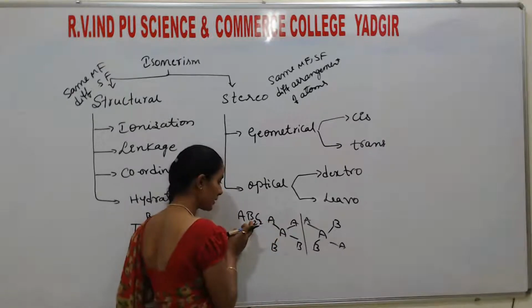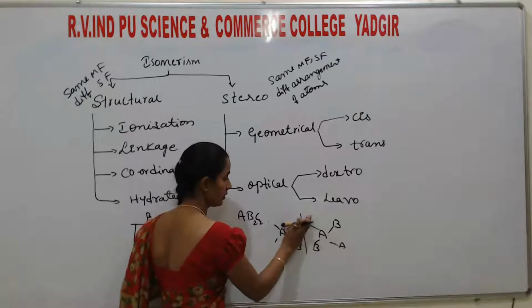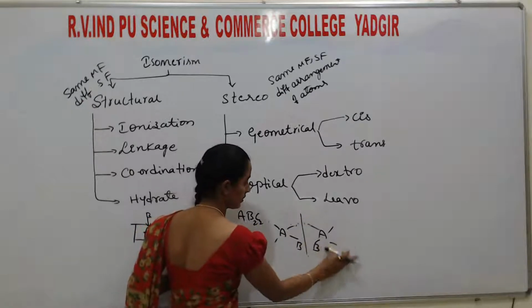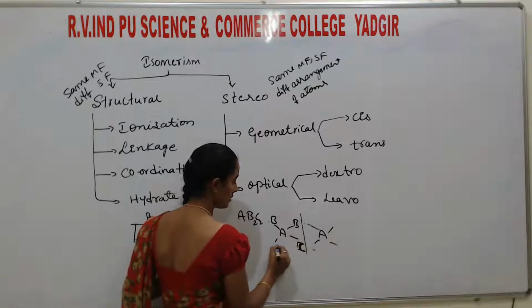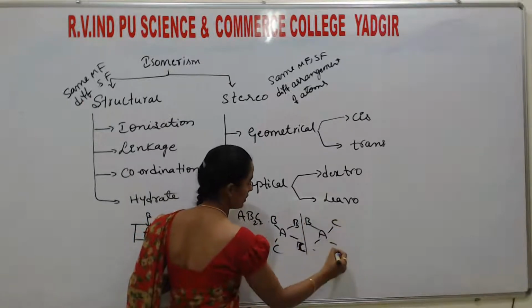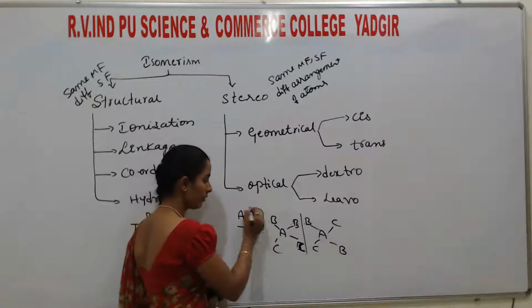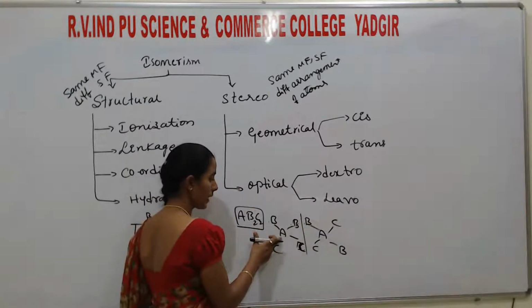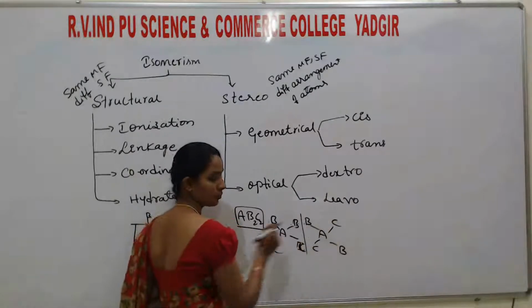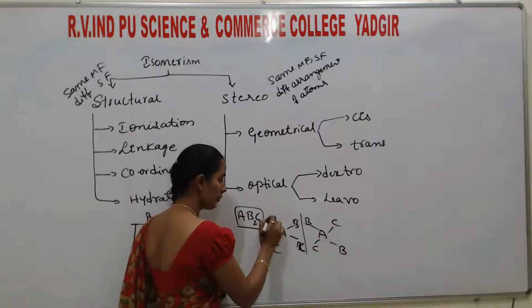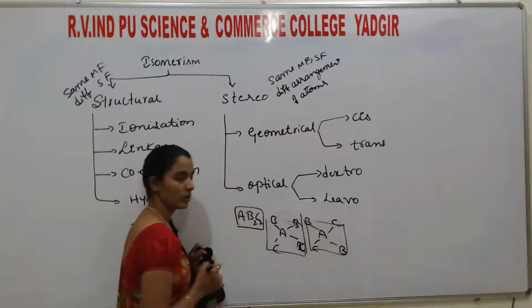The molecular formula is the same, AB2C2, and the structural formula is also the same, square planar.